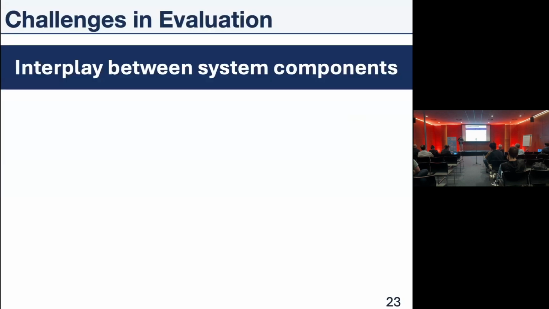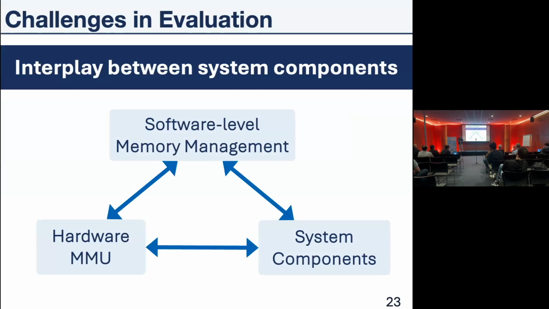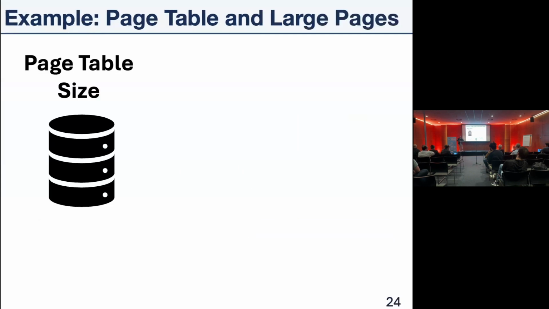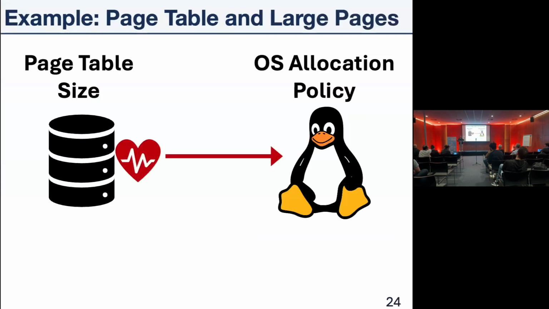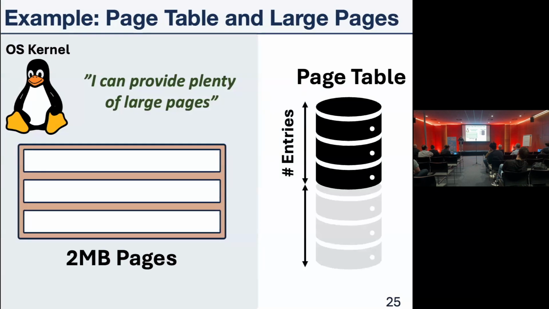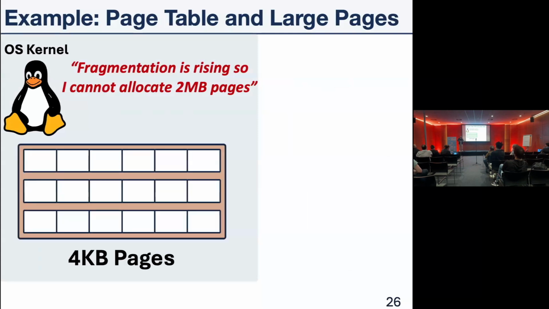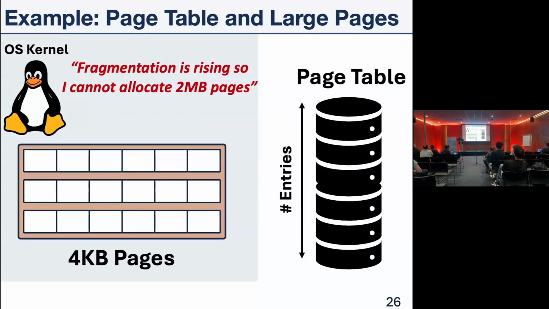Why? Because there is a very frequent interplay between system components when it comes to address translation: the software-level memory management, which is the OS, the hardware memory management unit, and other system components like the DRAM or the shared last level cache. For example, we have the page table, whose size depends on the OS allocation policy. When the OS can provide plenty of large pages, we can keep the page table small. We do not need as many entries. But once fragmentation starts rising, we cannot allocate many 2-megabyte pages. In this scenario, the page table becomes much bigger.